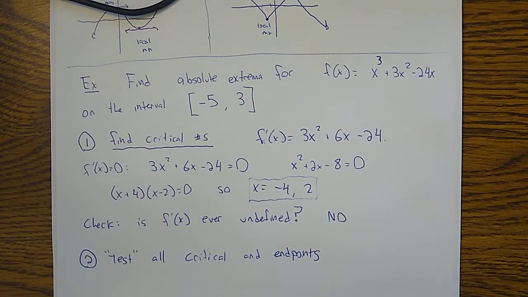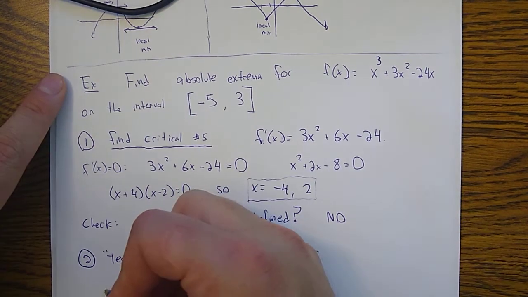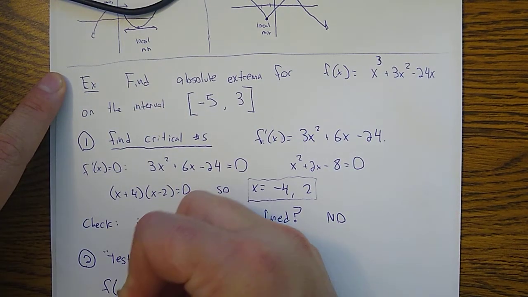And then step 2 is to test all your critical points and endpoints. What does this mean? When I say test, I just mean plug in some numbers. I'm going to plug in 4 numbers here.